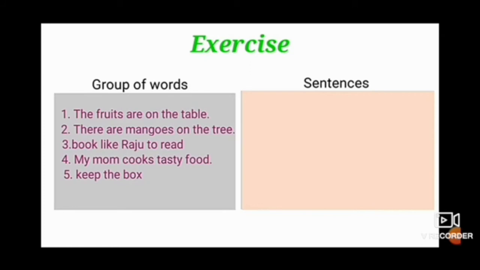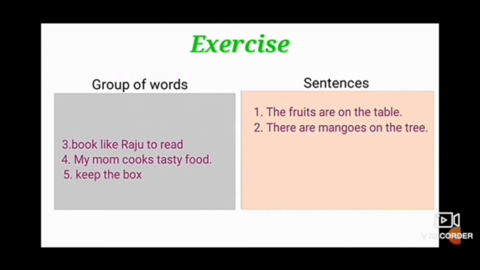So students, find out in these 5 which are sentences. First, the fruits are on the table. Yes, it is a sentence because the meaning is clear and it makes sense, like fruits are kept on the table. Number 2 is also a sentence. There are mangoes on the tree means the meaning is clear, and where are the mangoes? On the tree. Next, number 3, book like Raju to read. No, this is not a sentence.